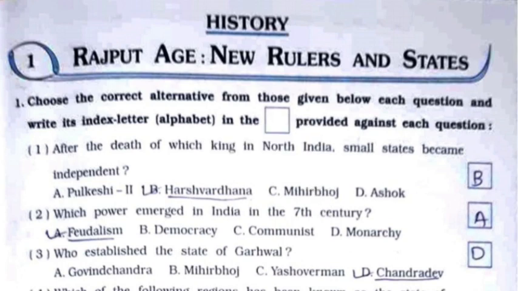So we'll be starting with the MCQs. First one, after the death of which king in North India, small states became independent? It's option number B, Harshvardhan.